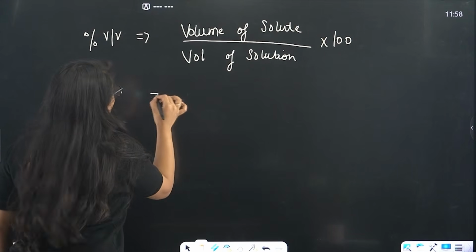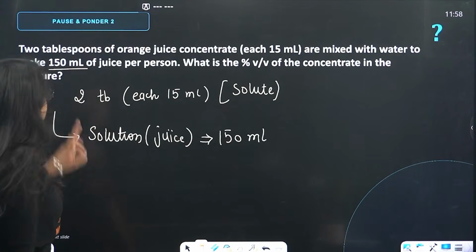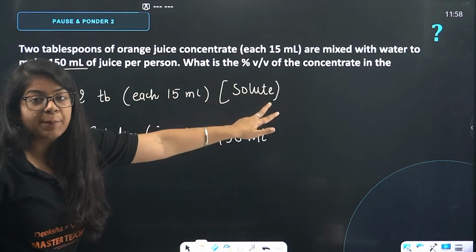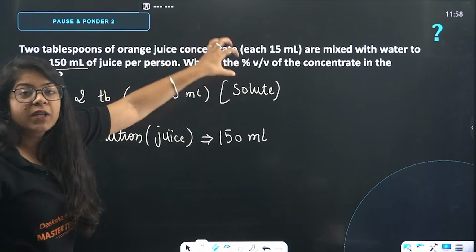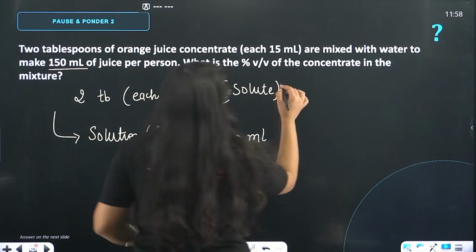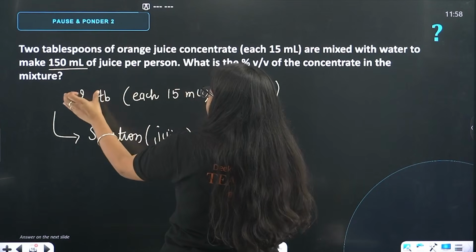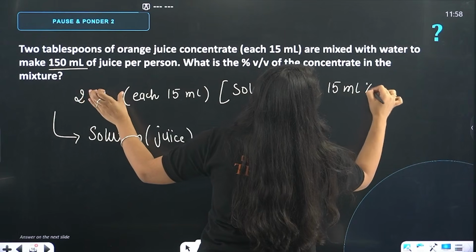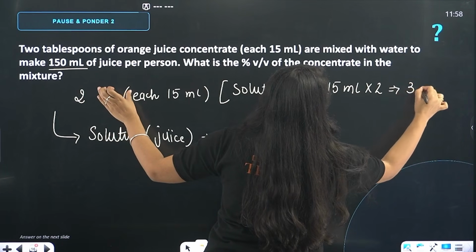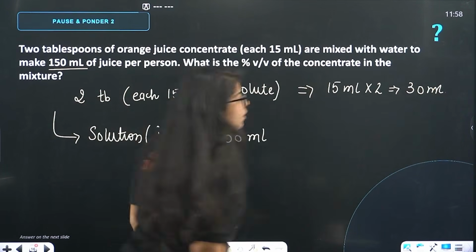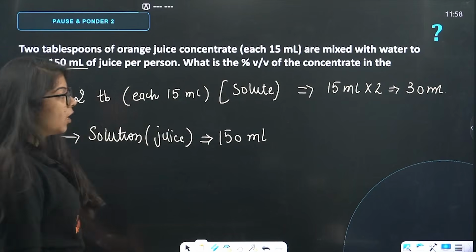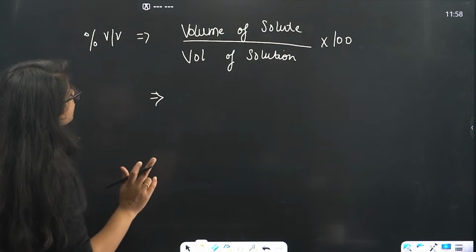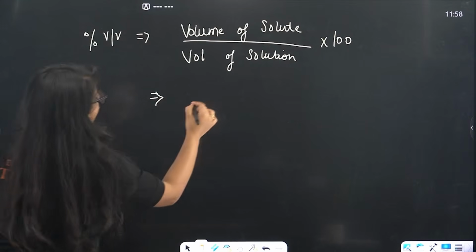Now, what is the volume of solute? Beta, see, there are 2 tablespoons of orange juice concentrate, each 15 ml. So, the total solute is how much? This is each 15 ml. 15 ml into 2 will be what? This will be 30 ml. So the total solute will be 30 ml, right?